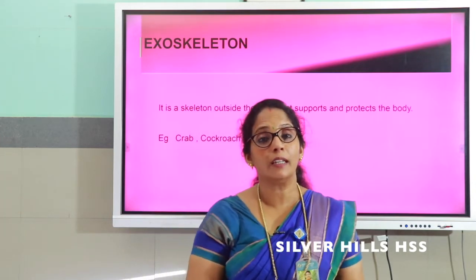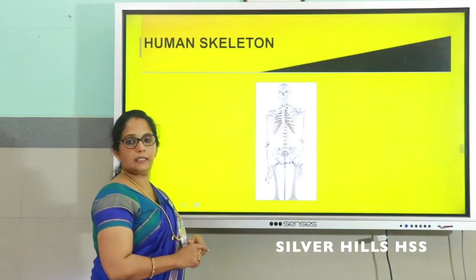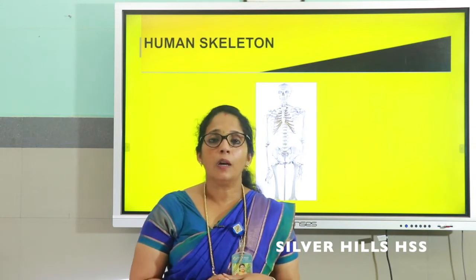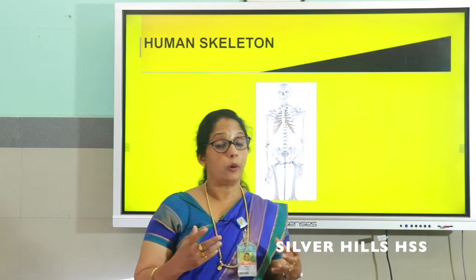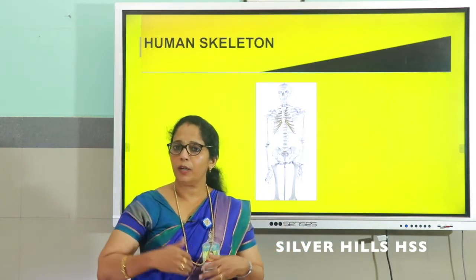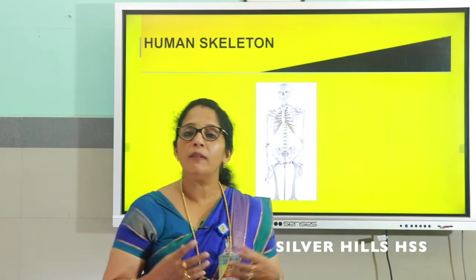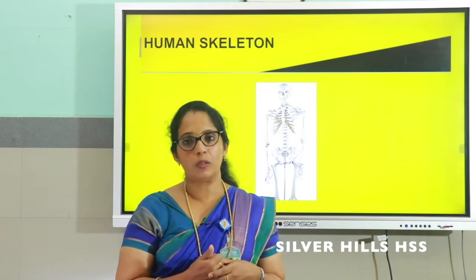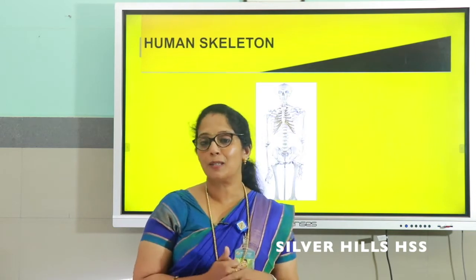Have you thought about your skeleton? Have you seen your skeleton? Just look, this is your skeleton, human body skeleton. Human body skeleton is made up of bones. Now how many bones are there? Do you know? When you are born, you will be having around 300 bones in your body. But when you are growing, what is happening to these 300 bones, you know? These bones will fuse together and form 206 bones. So in an adult body, there are 206 bones.